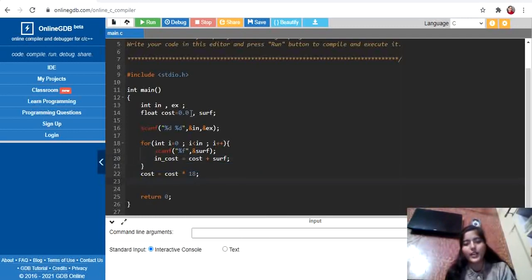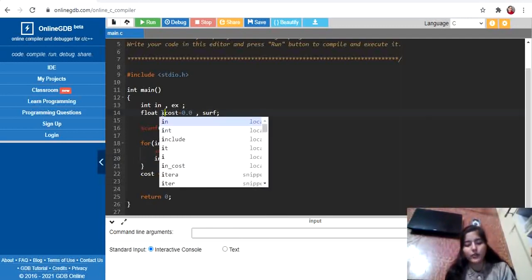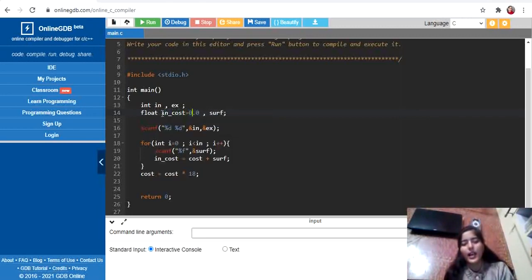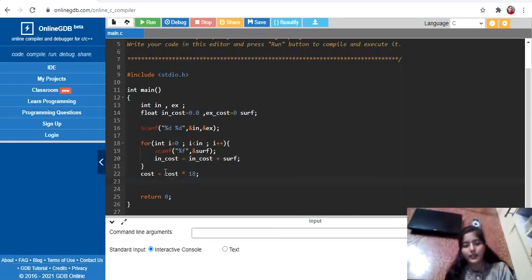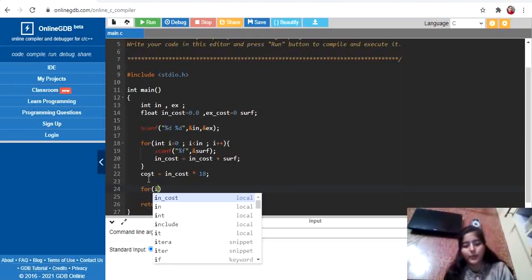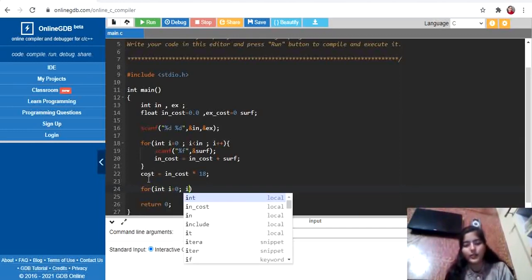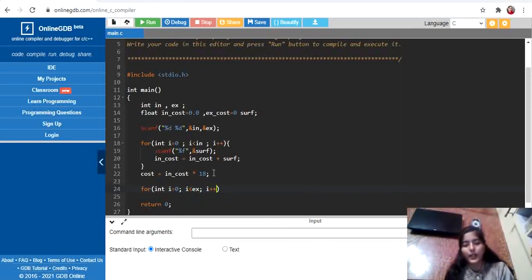So what we can do, let's take two variables. This one stores our interior cost, and let's take another variable to hold our exterior cost, and then at the last we will add them together. Now we have to do the same thing. So let's take another loop, int i = 0; i < ex; i++.